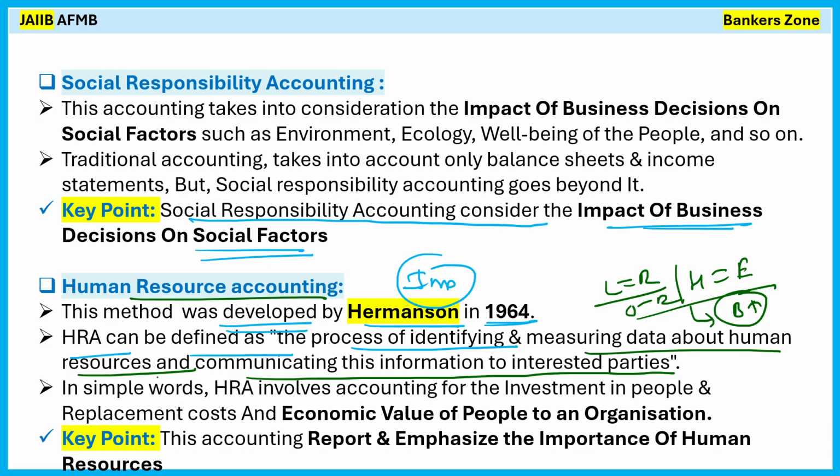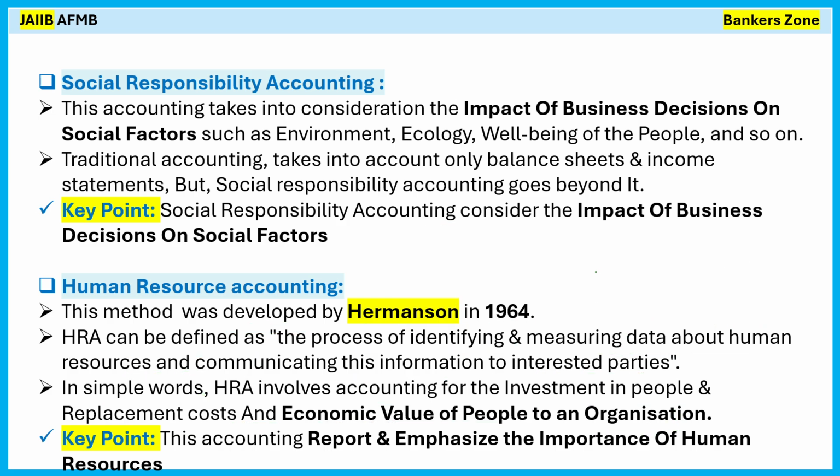Very simple. So in simple words, HRA, human resource accounting, involves accounting for investment in the people, and the replacement cost and economic value of the people to the organization, right? See, for example, in my bank, I have to appoint a home loan head, who will only look after home loans, okay?